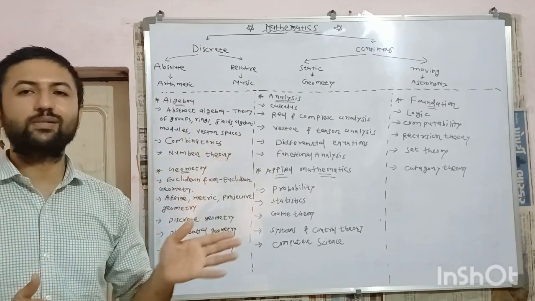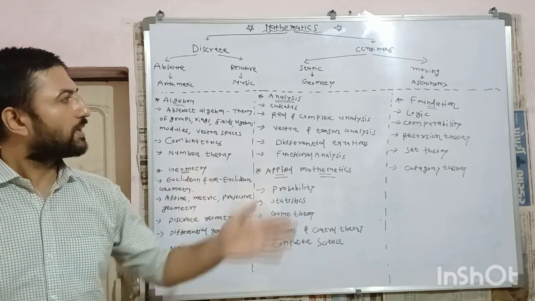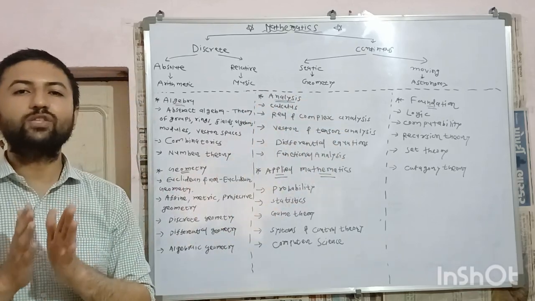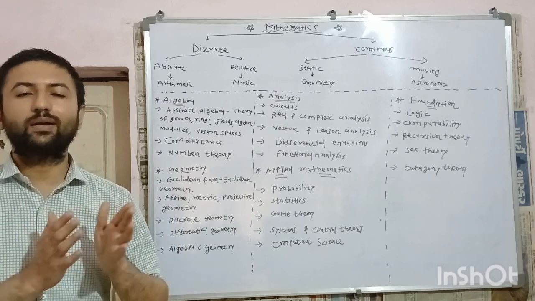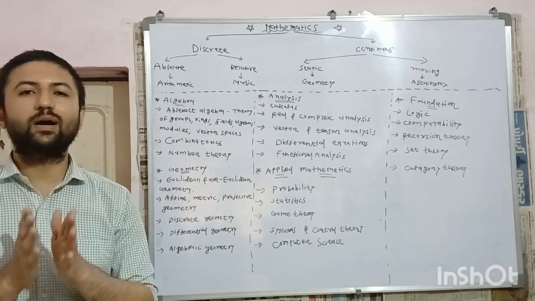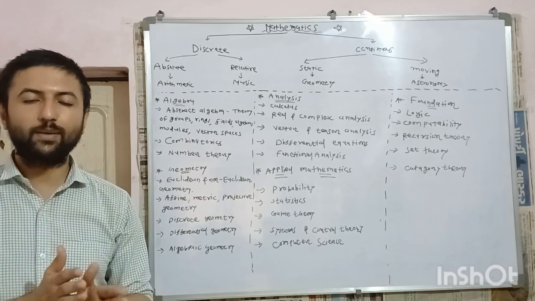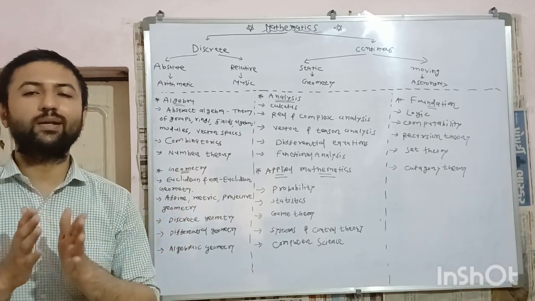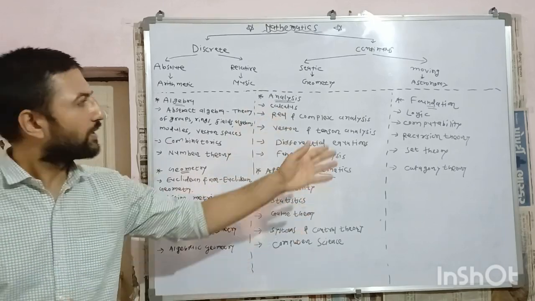As the name suggests, it is the foundation of mathematics as well as physics. Logic and set theory, which studies mathematical logic and different operations like conjunction, negation, disjunction, and set theory, are useful and are the base of mathematics as well as physics. If you want to study analog and digital electronics, you have to consider logic and set theory.